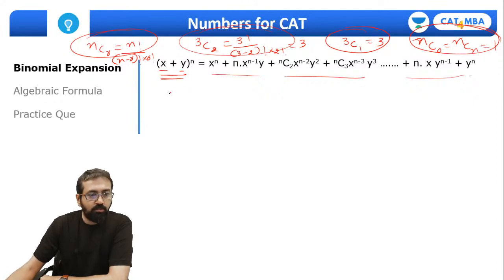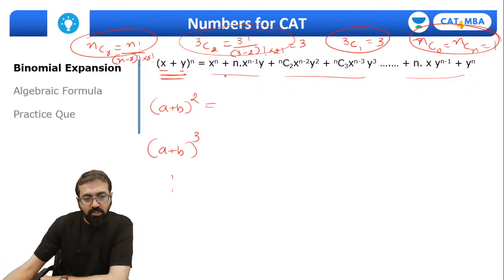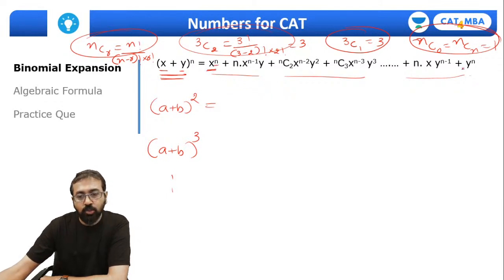Right, where can we use this? All those formulas, (a plus b) whole square or (a plus b) whole cube and so forth, have come using this rule. Now what does this rule say? Observe the power of variables. In the first term you have the full n power of x, and it goes down and becomes 0 in the last term. So you are reducing 1 power of x and increasing 1 power of y.